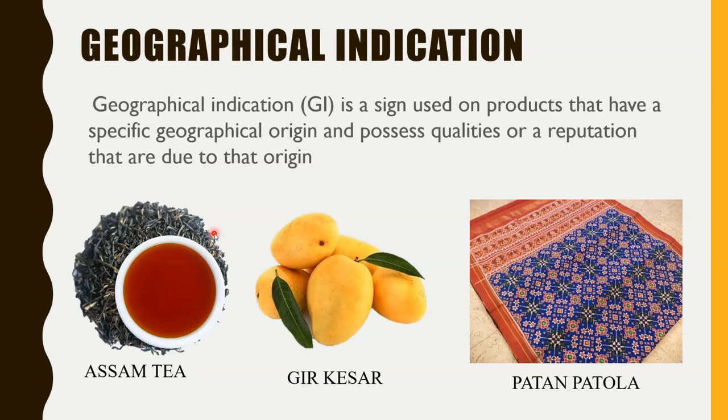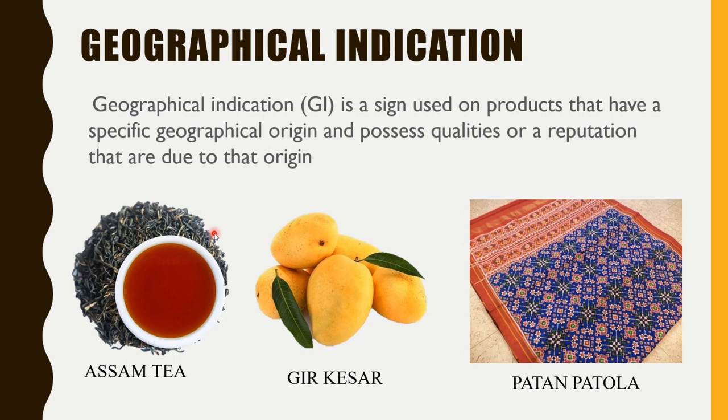Geographical indication means the product's name has a geographical name or origin place attached, like Assam tea, Gir Kesar, Patan Patola, Jamnagar Bandhani, right? Bengal Rasgulla. These all have the name of a place added to their product name. So this shows the quality and the originality of that product.